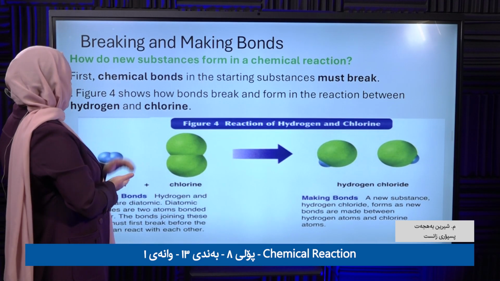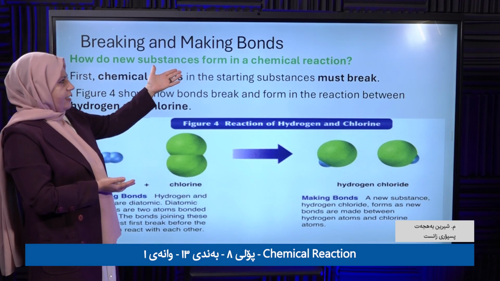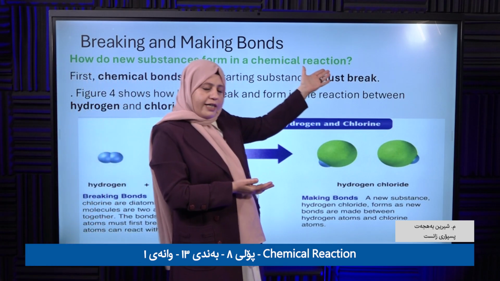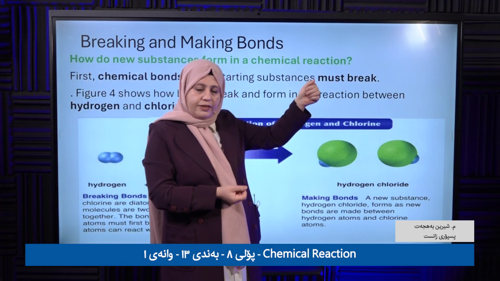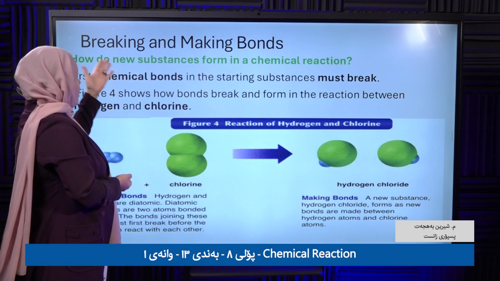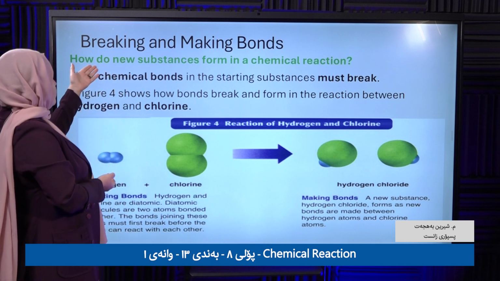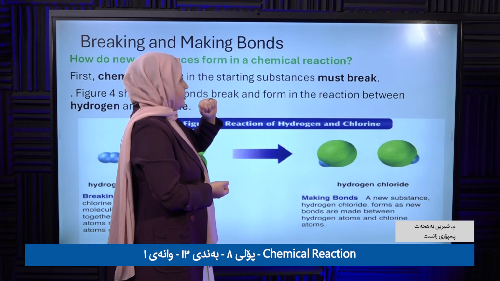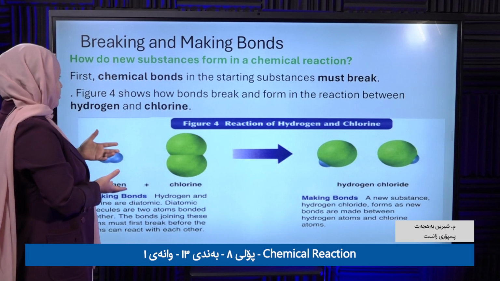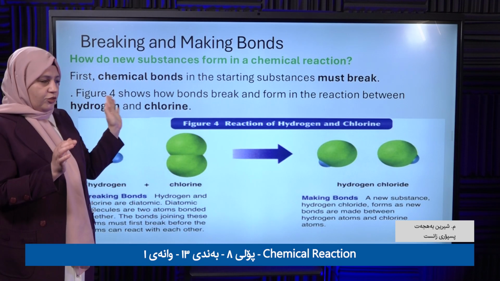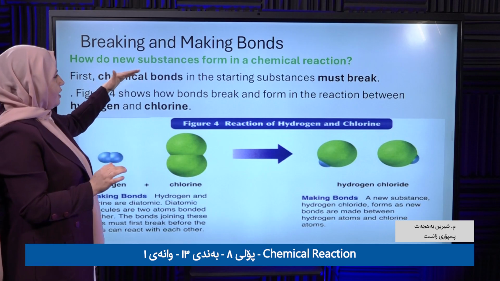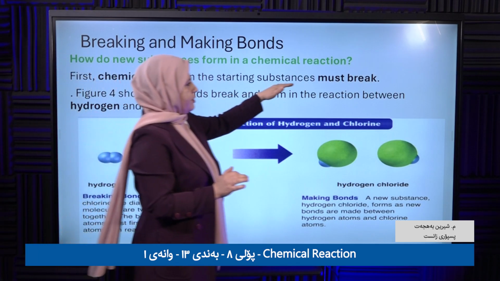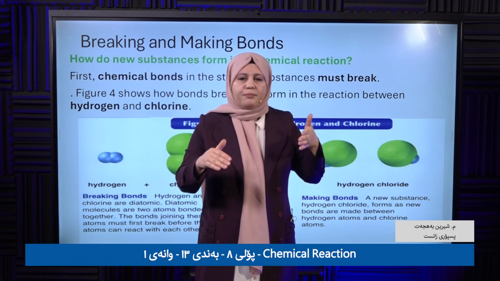How do you know a new substance forms in a chemical reaction? This question is very important. First of all, the chemical bonds in the starting substance must break apart.